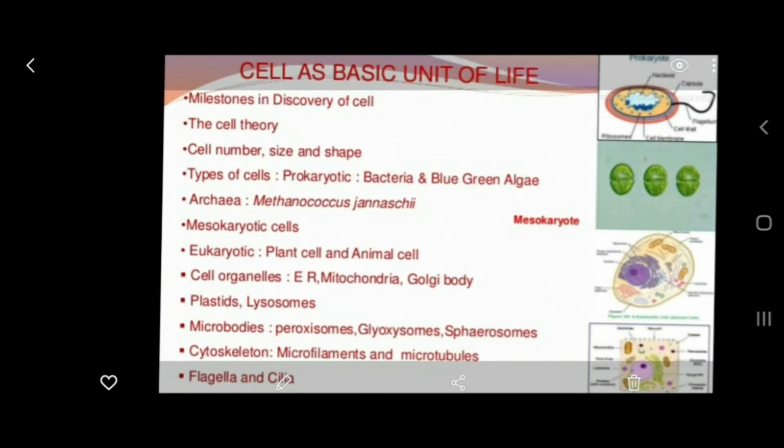Let us start with the presentation, cell as a basic unit of life. In this section we are going to study the milestones in the discovery of the cell, the cell theory, cell number and size, and types of cells, that is prokaryotic, bacteria, blue-green algae, and animal cell, the eukaryotic cell. We are also going to study the archaebacteria, the mesokaryotic cell, eukaryotic cells, different cell organelles, the microbodies, the cytoskeleton, flagella, and the nucleus in this particular chapter.